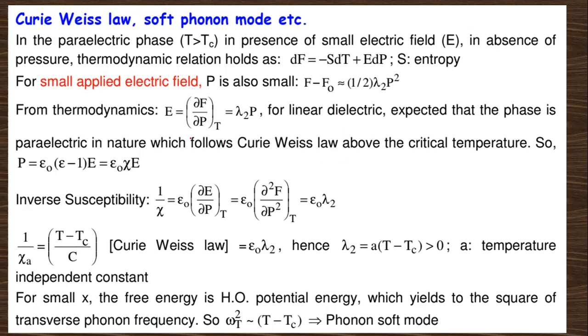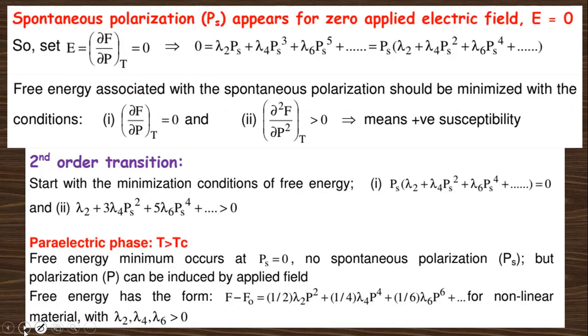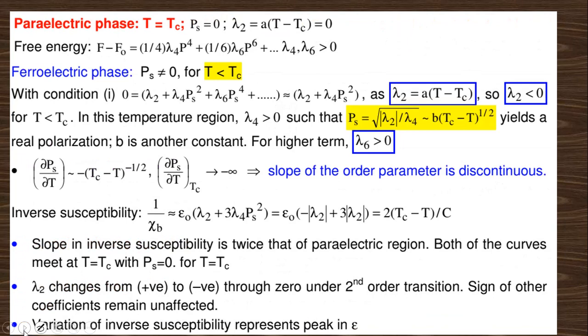and for thermodynamics this will be taken like that, and the inverse susceptibility can be taken like that. Just go through this one, and this is the second order phase transition.